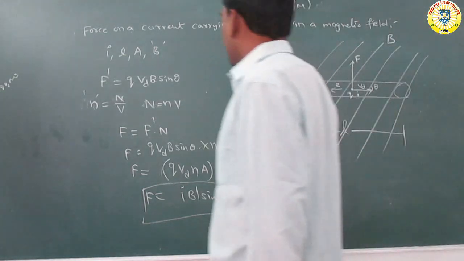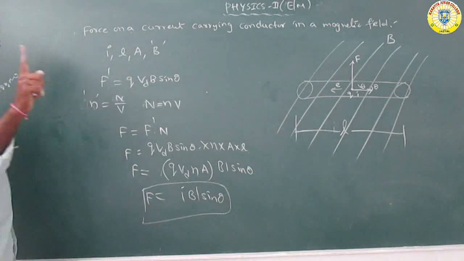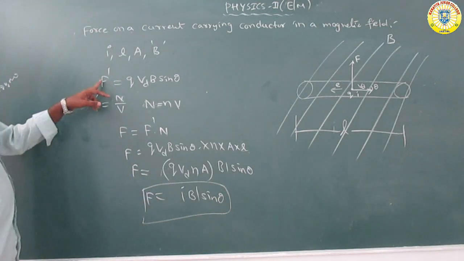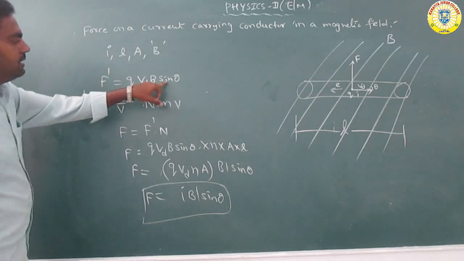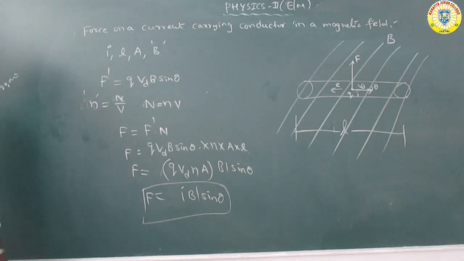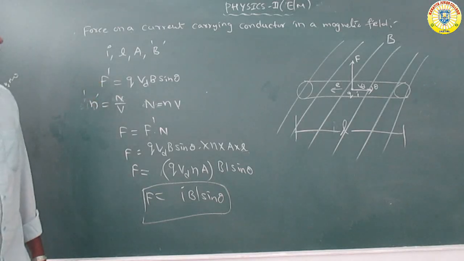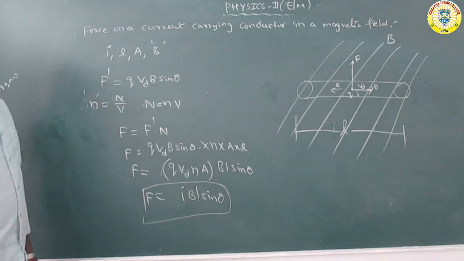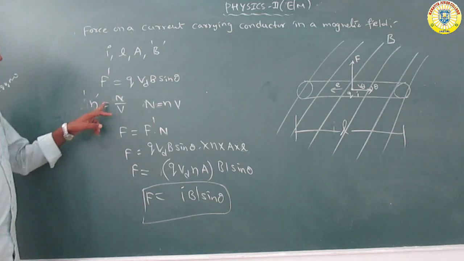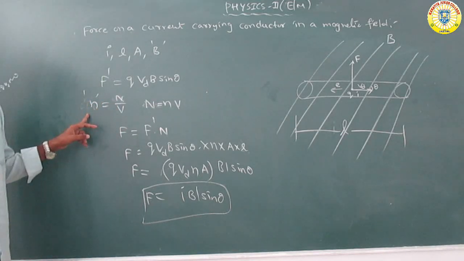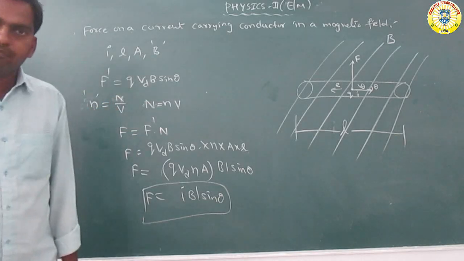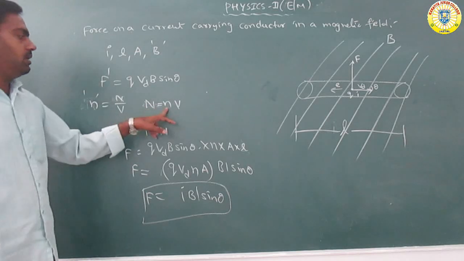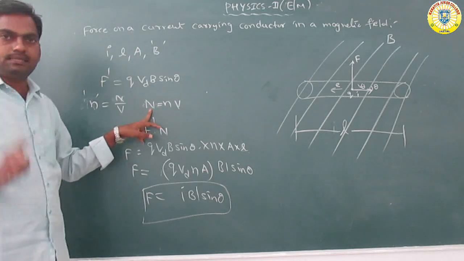The force acting on one single charged particle, one single electron, F dash, equals q v_d B. The number of charged particles, that is, the number of electrons involved in the conductor: the number of electrons per unit volume, small n, equals capital N by V. So capital N equals n into V.